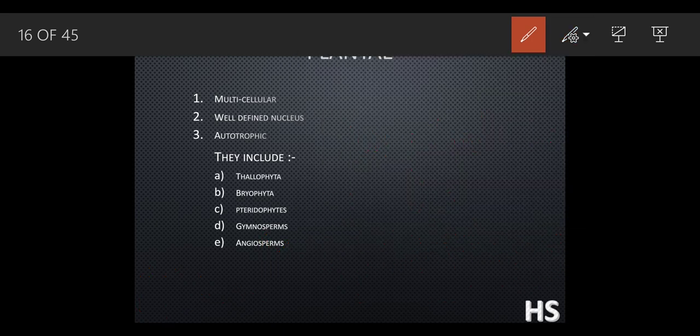Now these gymnosperms and angiosperms have been classified into spermatophyte. See, this word is not there in your text, but just a basic understanding. Spermatophyte means these gymnosperms and angiosperms have been classified into the spermatophytes. Spermato means the sperm and phyte means the plant.